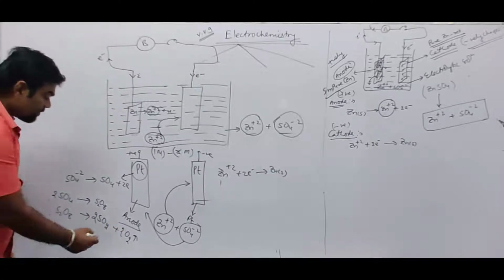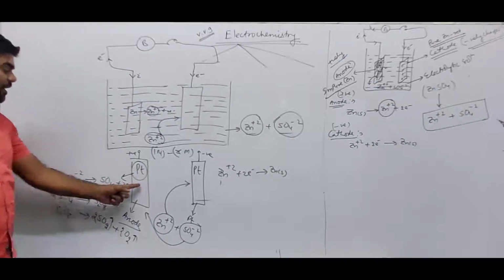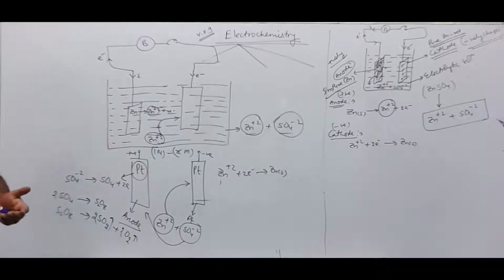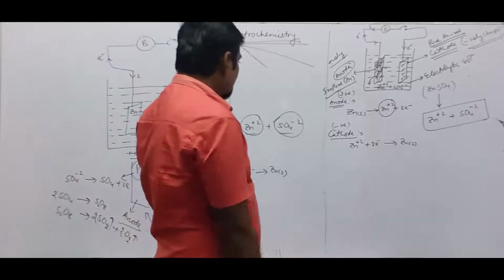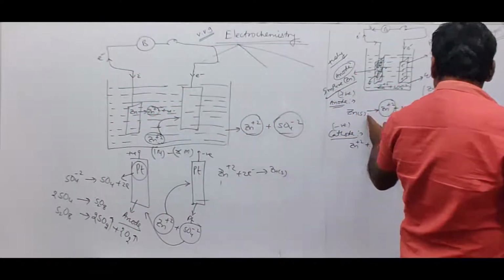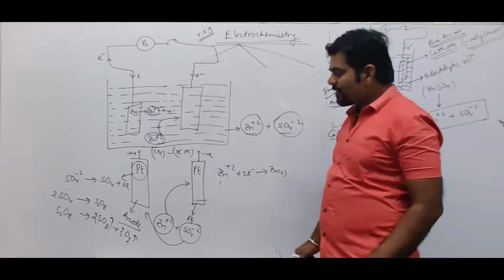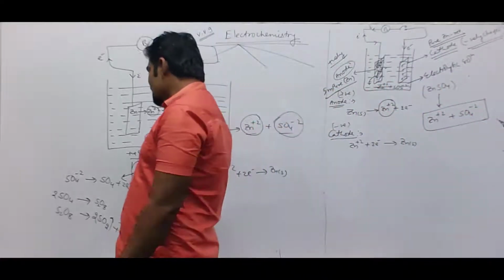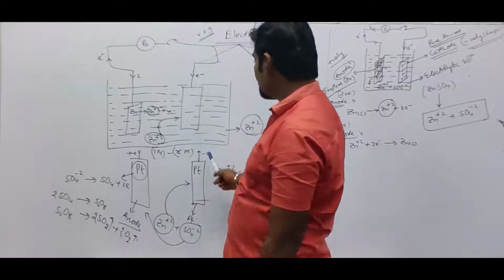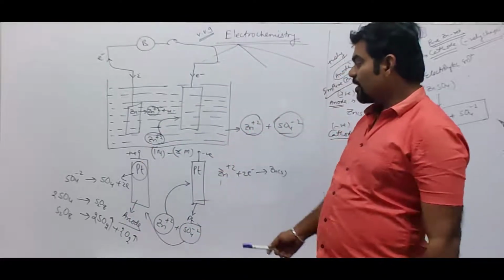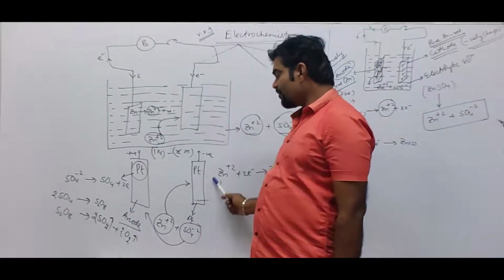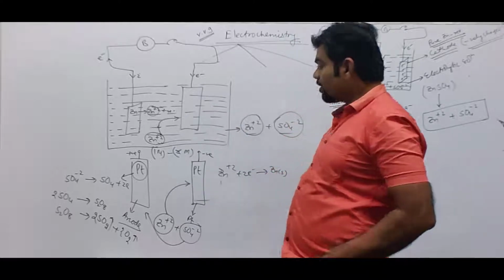So it will evolve sulfur dioxide gas and oxygen gas at the anode. So it is not compulsory that at cathode and anode there will be metallic oxidation or metallic reduction. Sulfur dioxide and oxygen gas are evolved at the anode, and over here Zn2+ gets deposited over the surface of platinum, becoming zinc solid.